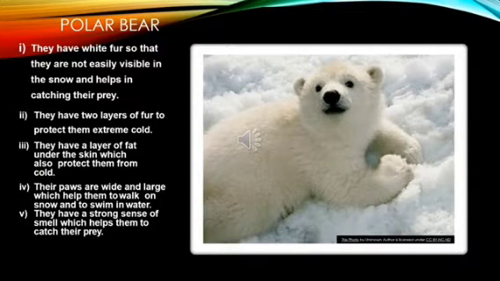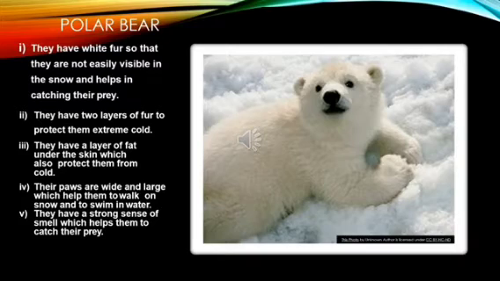Now look at this animal. Yes, all of you are familiar with this animal, right? Now this is the polar bear. This polar bear has so beautifully adapted itself to live in this very cold climate. Yes or no? So how has it adapted itself to live in the surrounding? First of all, when you look at it, it looks so beautiful. Look at that white color and the white fur that it has. This white fur camouflages very well with its surrounding, right?